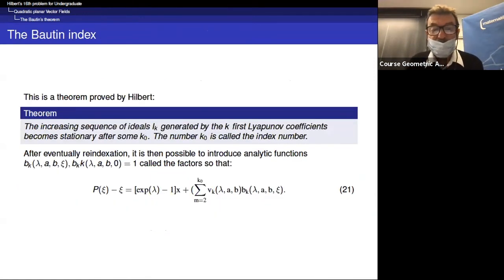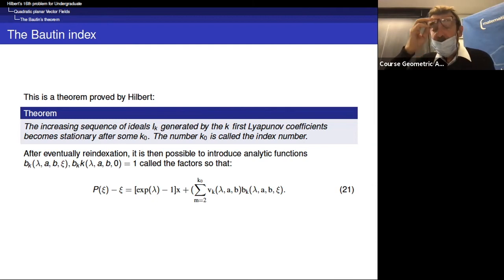And now, in fact, if we consider the sequence of ideals, Ik, which are generated by the k first Lyapunov quantities, then we have clearly an increasing sequence of ideals.